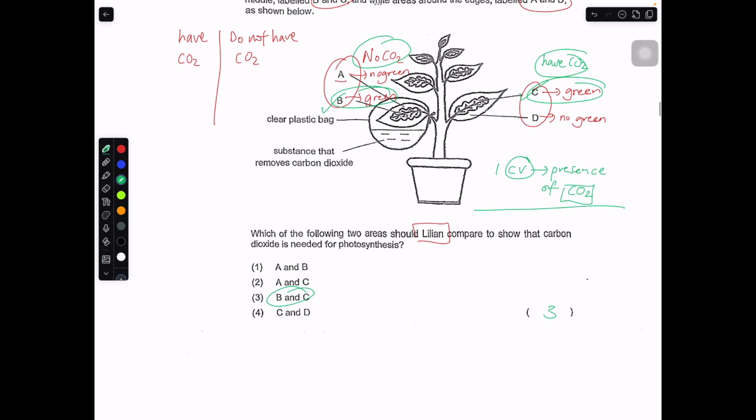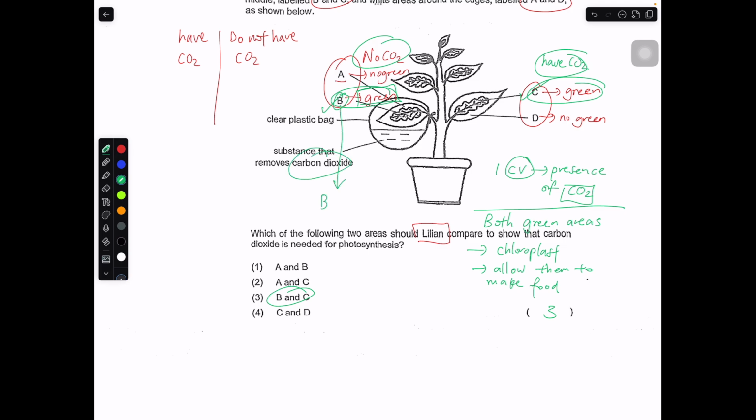You should compare both green areas. It is because both green areas have chloroplasts that allow them to make food. So in this case, if you choose B, it has the ability to make food, but it does not have carbon dioxide.